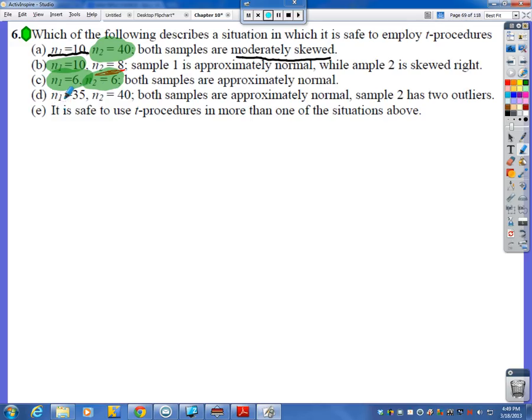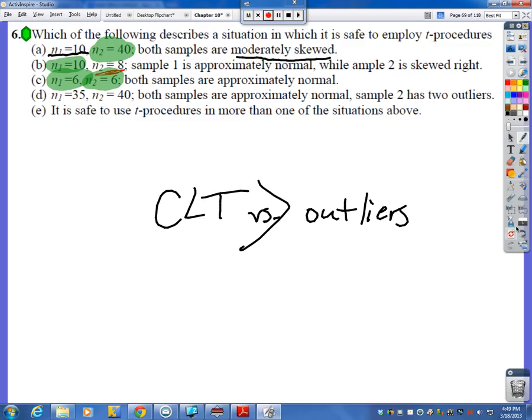D, 35 and 40. Oh man, we've got central limit theorem written all over this. Both samples are approximately normal. Sweet, even gets better. Sample 2 has 2 outliers. Oh. CLT versus outliers. Does central limit theorem trump outliers? Or do outliers trump central limit theorem? That's a question here for D. It is safe to use T procedures in more than one of the situations above. Awesome. Don't you love these types of problems?